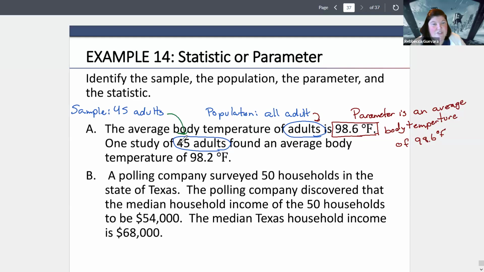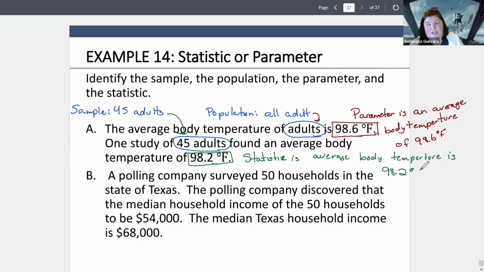So this right here we said is our sample. So the information following that, this number is going to tell me about a statistic. So my statistic is average body temperature is 98.2 degrees Fahrenheit. So it just depends on what it's describing. When that data, that average body temperature, describes that population, it's a parameter. When it's describing a sample, it's a statistic.